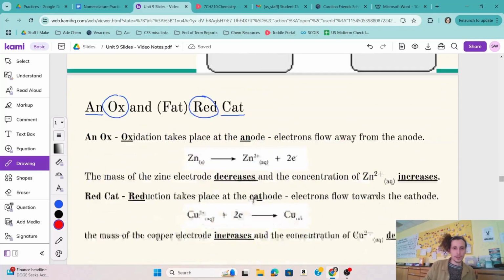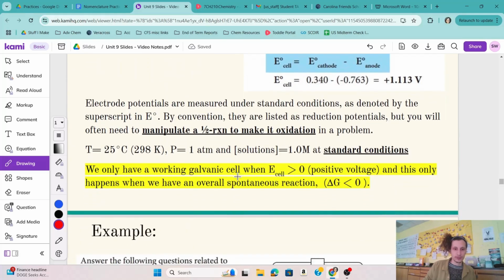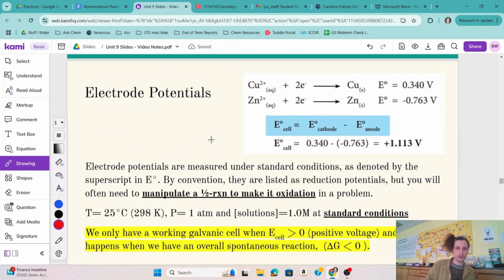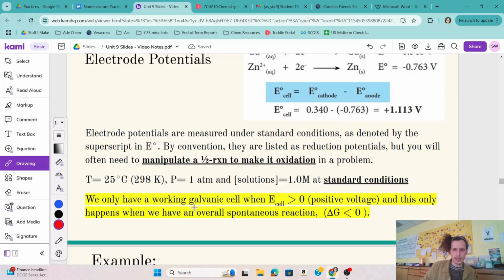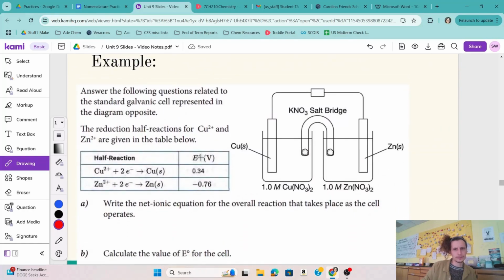Okay, I'm going to skim through some of this stuff about electrolytic cells because I want to do some proper practice. But yeah, I've already said that. Okay. All right, here's a good one.